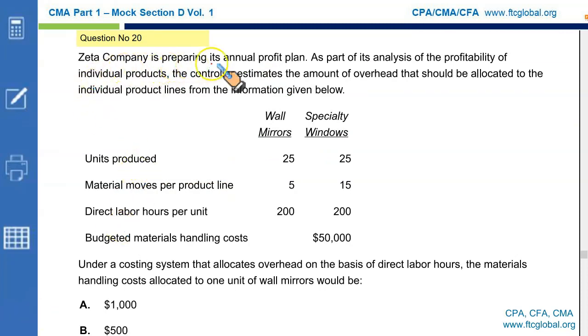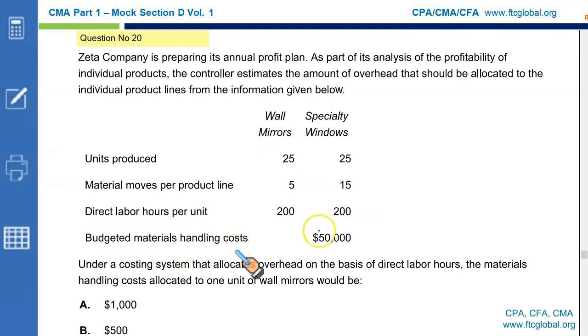Zeta Company is preparing its annual profit plan. As a part of its analysis of the profitability of the individual products, the controller estimates the amount of overhead that should be allocated to individual product lines from the information given below. We have two products, wall mirrors and specialty windows. Units produced: 25 each. Material moves per product line: 5 moves are needed for wall mirrors and 15 moves are required for specialty windows. Direct labor hours per unit: 200 labor hours are required for this item and the same for the other.